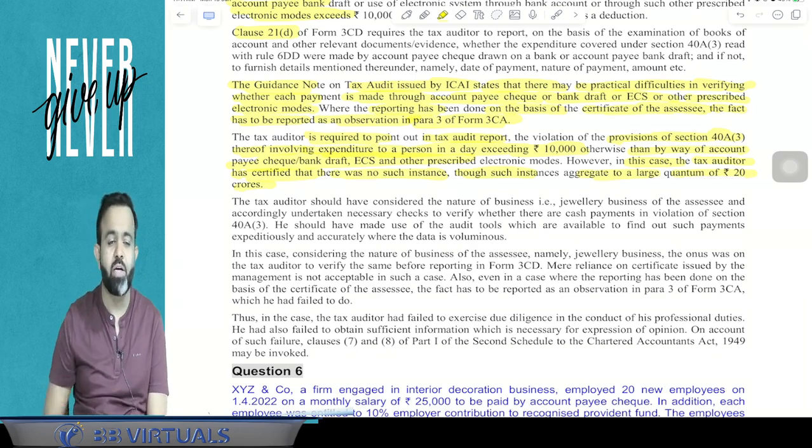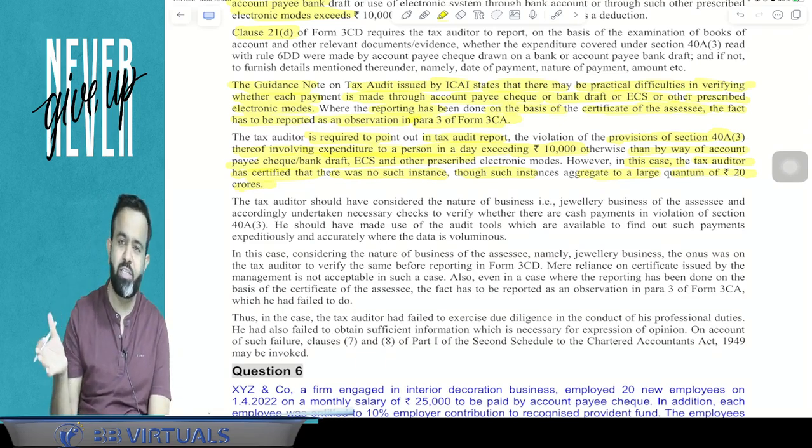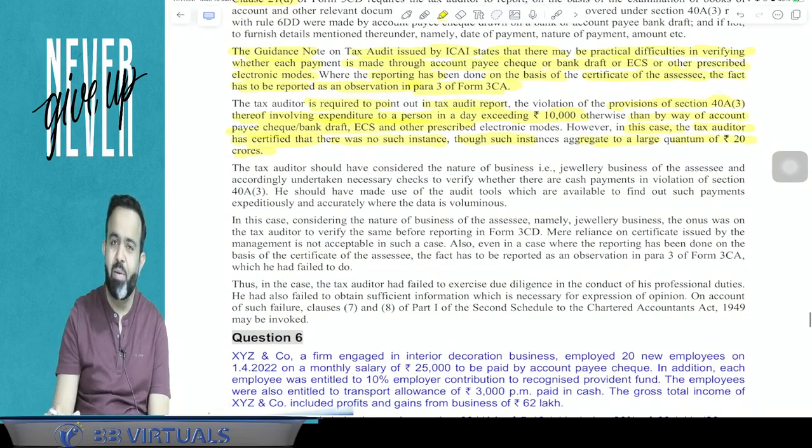Now, in the current question, what happened? The chartered accountant says that all payments were made by account payee cheque only. There is no violation of section 40A(3). But guys, after the raid, when the income tax department is checking, there is 20 crore rupees paid in cash.